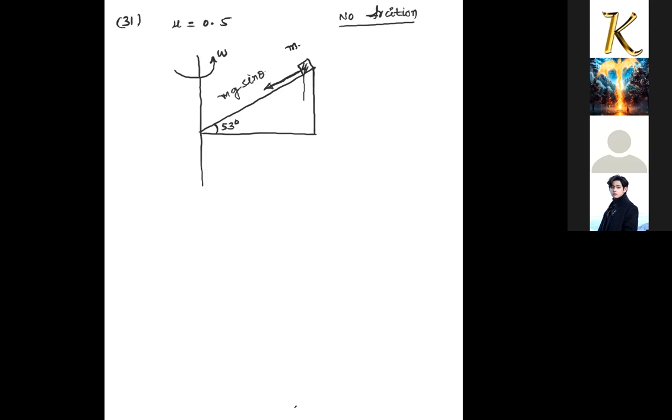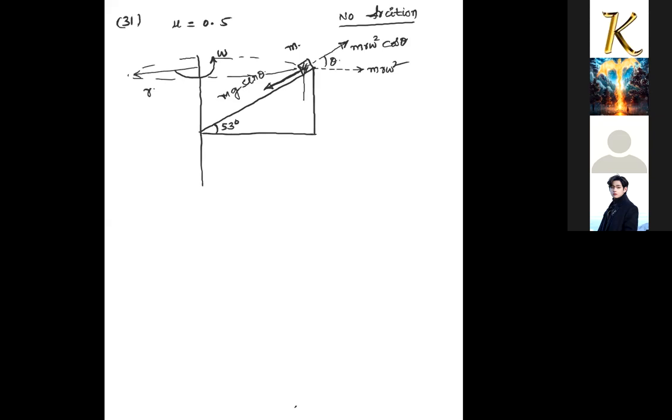Other one is the pseudo force, outward direction में act होता है with respect to the observer on the block, so that pseudo force component will be m r omega square cos theta. Pseudo force component is, if pseudo force is m r omega square, where r is the radius of this circle where the block is moving, r radius of the circle, so m r omega square cos theta.